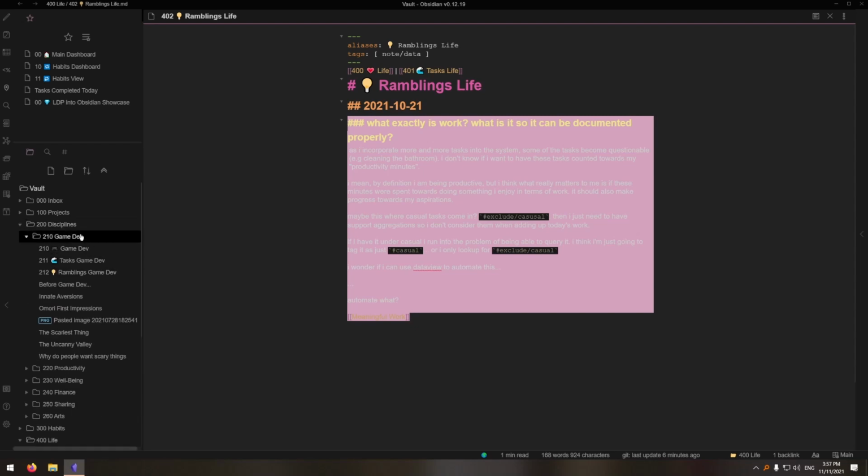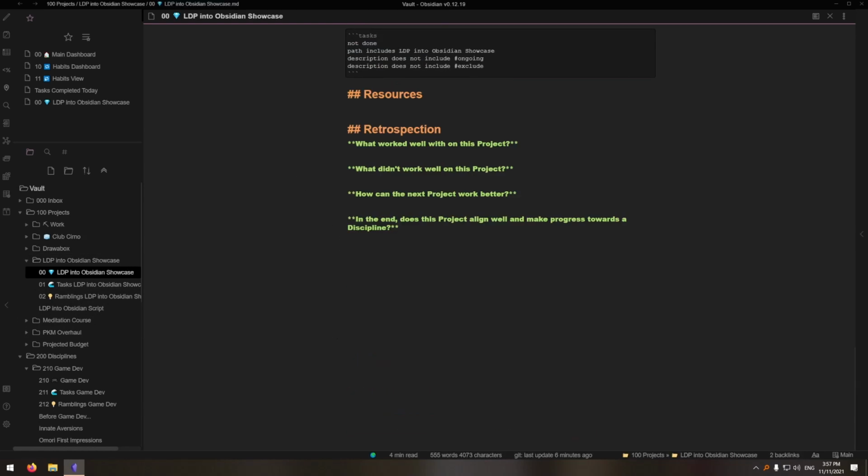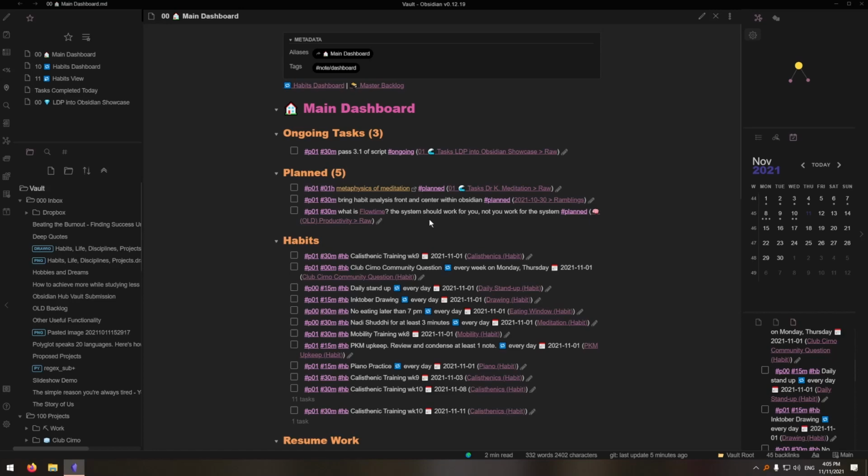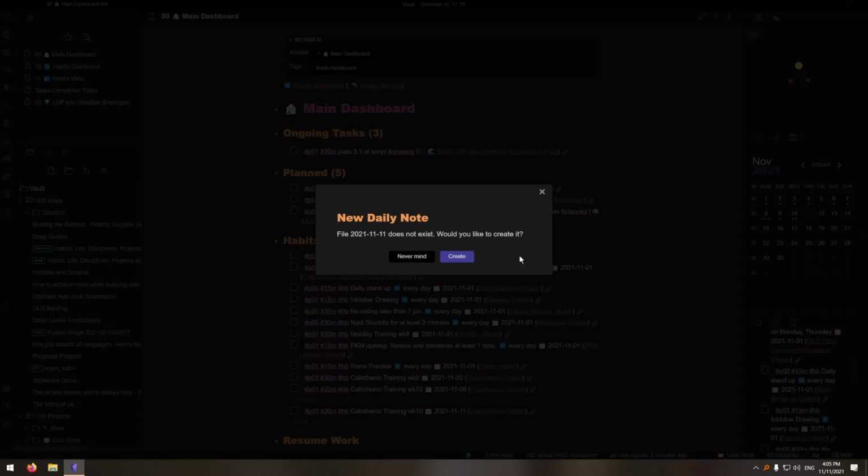Disciplines more or less follow the same structure. Projects are the same as well, but they also have a retrospection on the bottom to reflect on the project when it's finished. Inbox is my messy workspace. It's pretty messy. Alignment follows a personalized flavor of Scrum's daily stand-up.